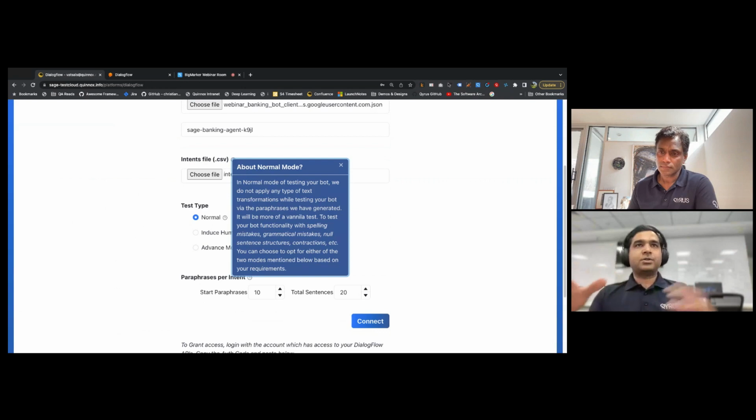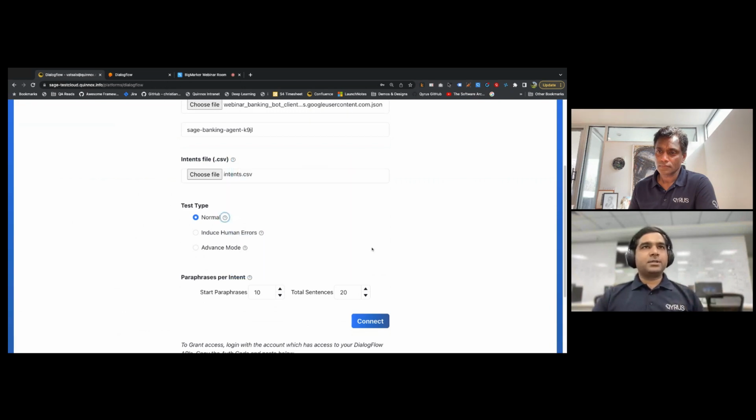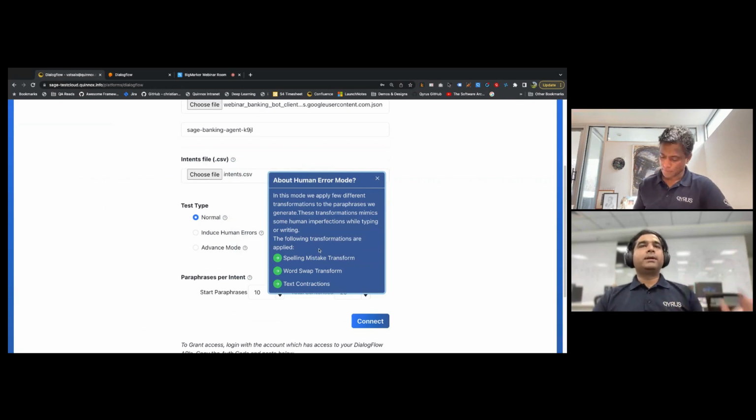So we are essentially now generating utterances, because we are doing intent detection. We are going to generate a few utterances, and then we'll see how well the bot detects those intents. These are things that people do. There are grammatical mistakes, and then there are text contractions, as we call them. The second thing is what we call human errors. These are the errors that come out when you're trying to type something very fast. Words get swapped, and instead of saying I have, I would say I apostrophe ve. Those are text contractions. And then there are spelling mistakes, obviously.